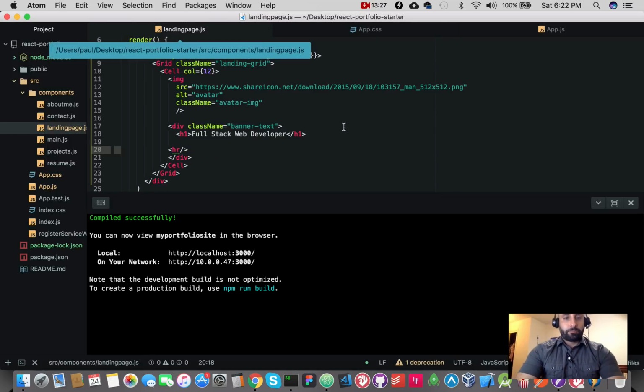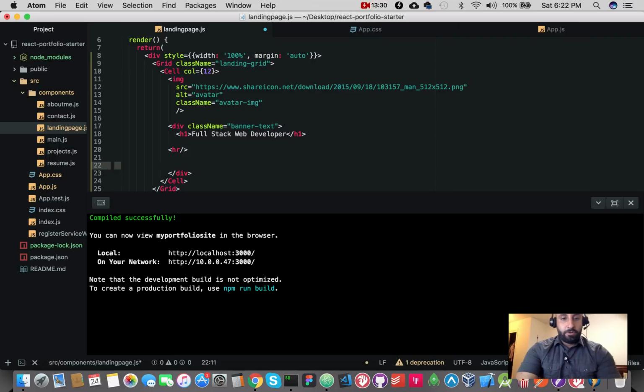So now under the HR, we want to do a paragraph tag. This is where you could put whatever it is that you're focused on, whatever your talents are. Mine, or at least I like to think, are the following, or at least this is what I'm aiming for in life. React, React Native, Node.js, Express, and MongoDB.